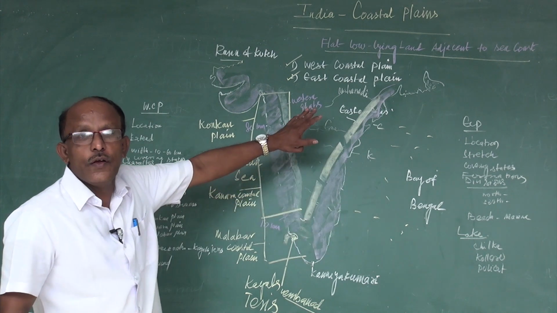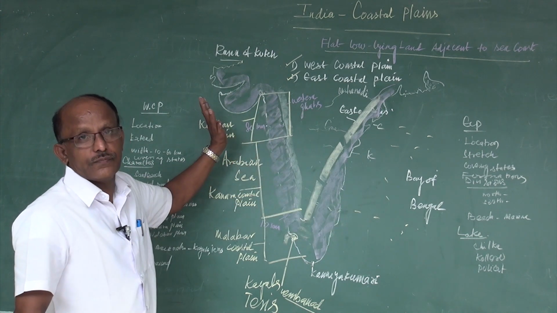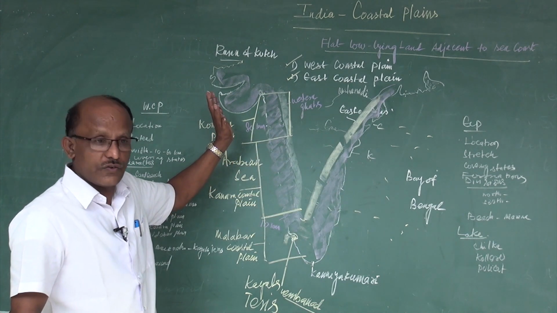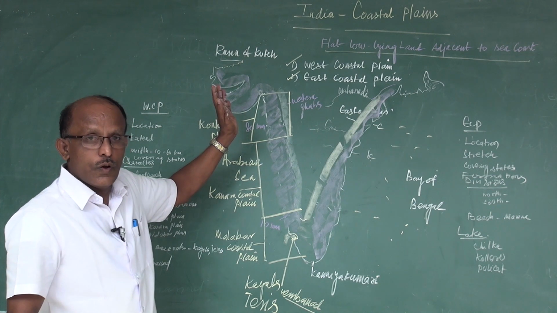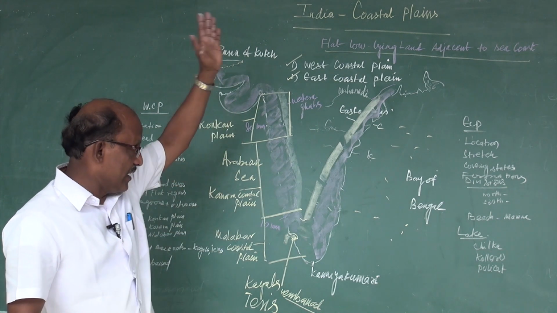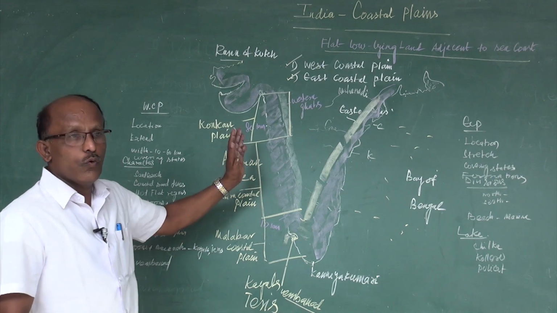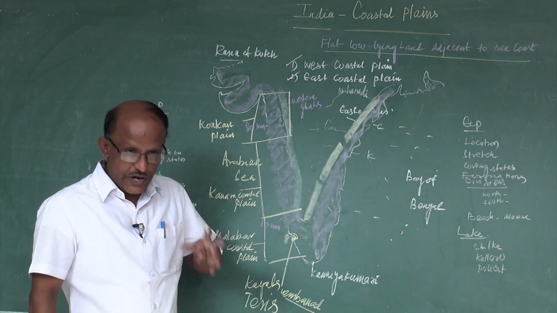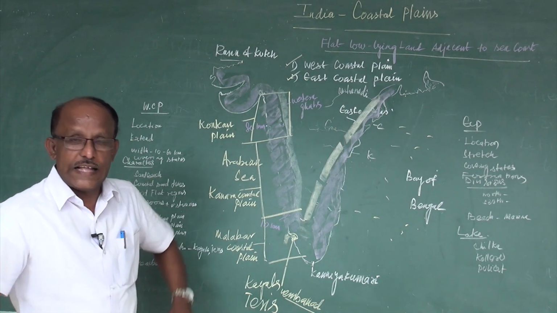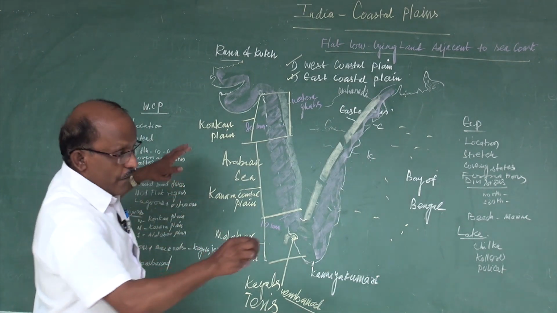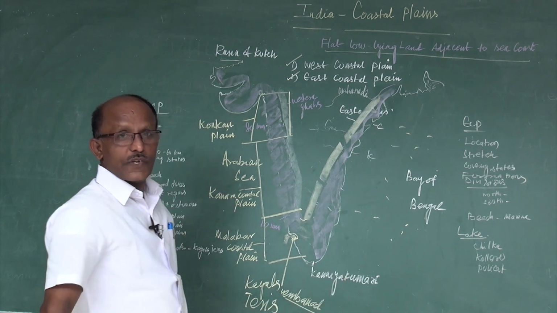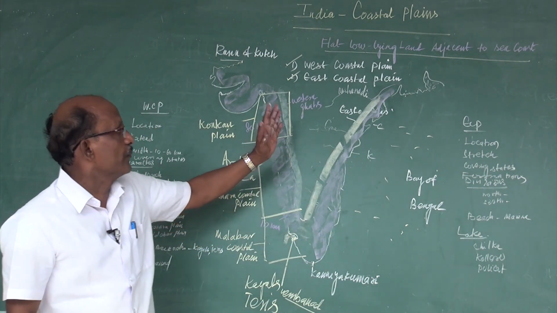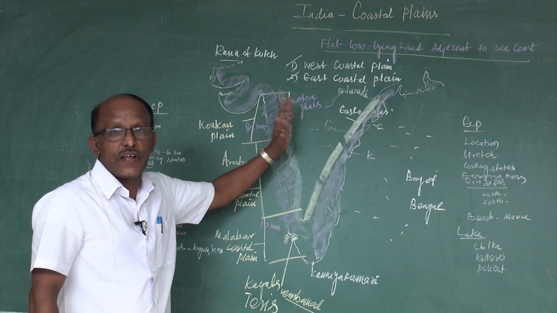Why don't they flow west? That is a question. Most of the South Indian rivers move towards east. What is the reason? Naturally, the earth has a slope from west to east. That is why the rivers flow from west to east.